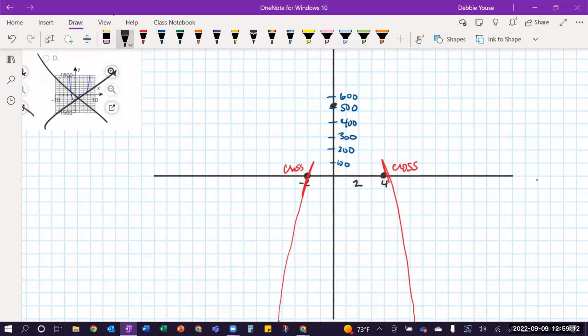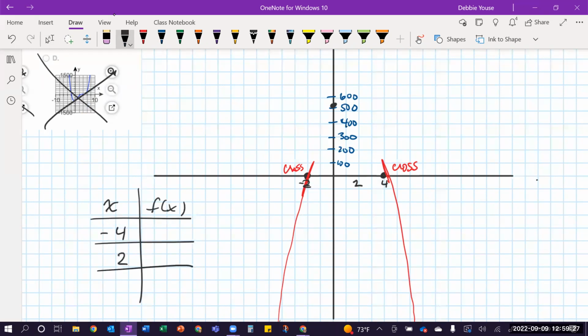So you can make a little chart for yourself or a number line where you can pick values to the left of your first x-intercept, like -4. I already know 0. Maybe I can put in +2 because that's in between my y-intercept and my next x-intercept of 4. Or maybe I can put in 3, and then you calculate what those values are, and then you can plot some points to see what this is going to look like.